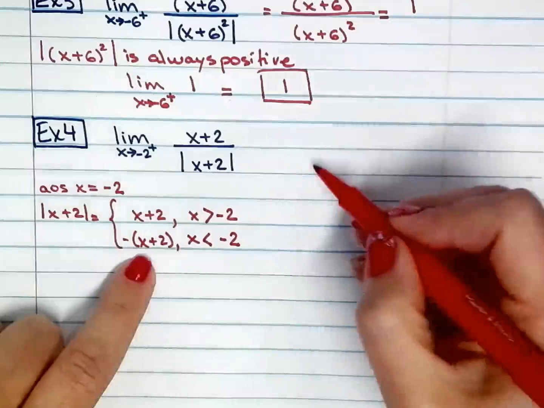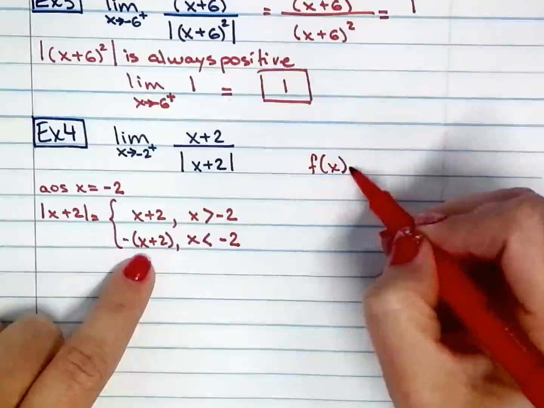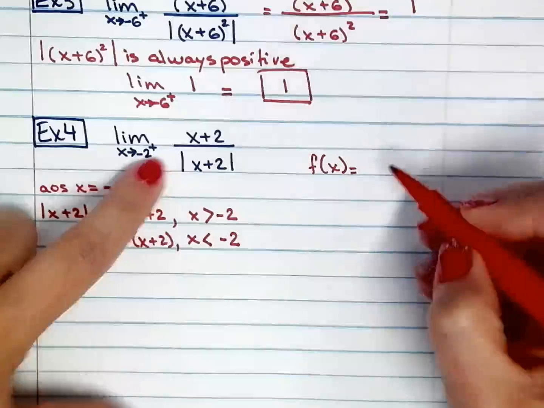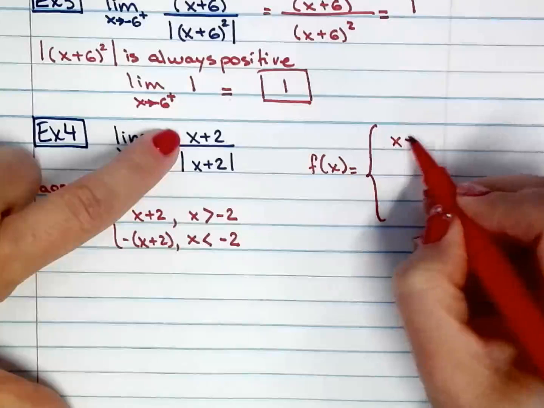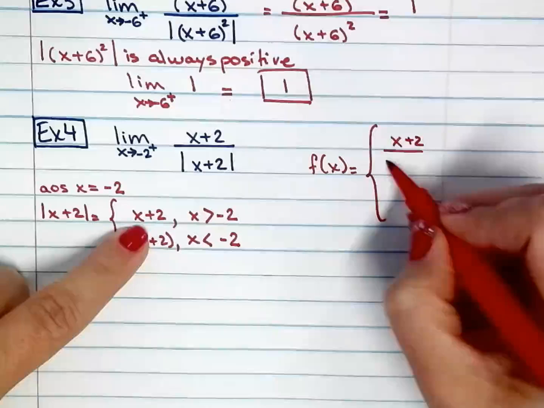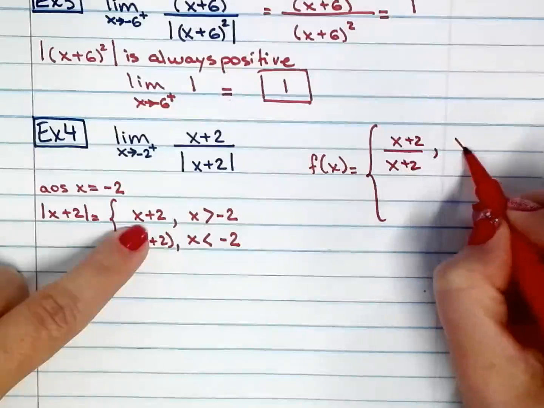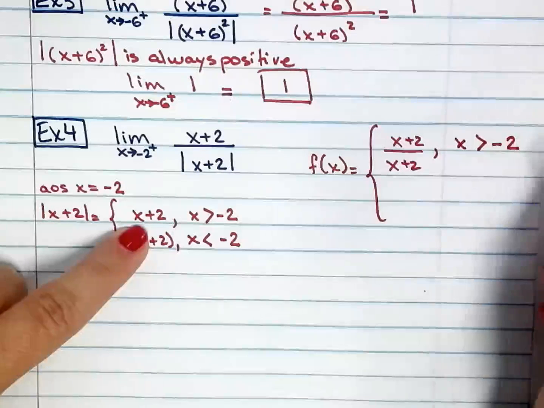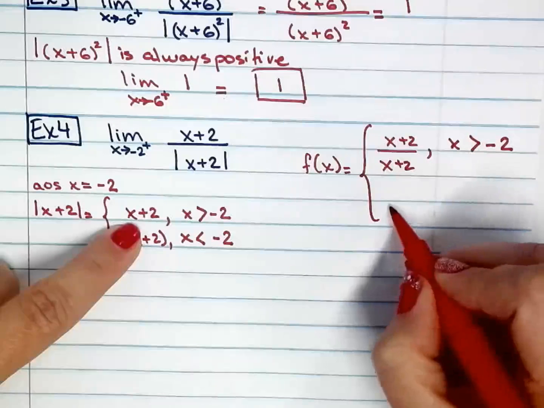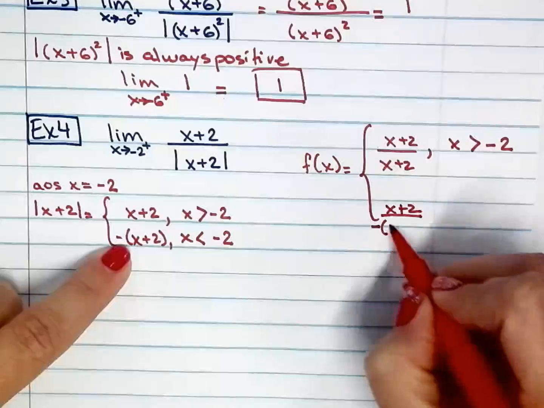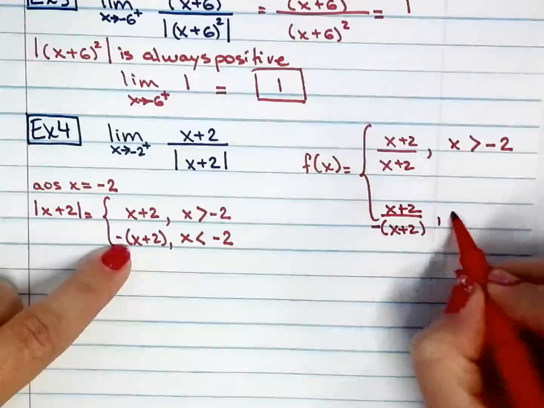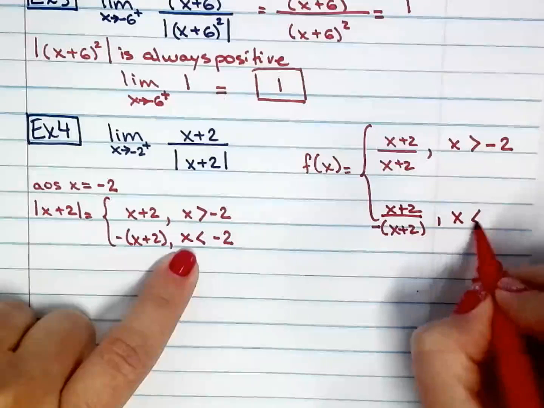I'll go ahead and write out the piecewise function for the whole rational function right here. So I have x plus 2 over x plus 2 when x is greater than negative 2. And I also have x plus 2 over negative x plus 2 under the condition that x is less than negative 2.